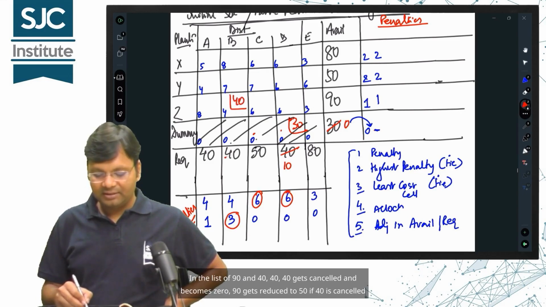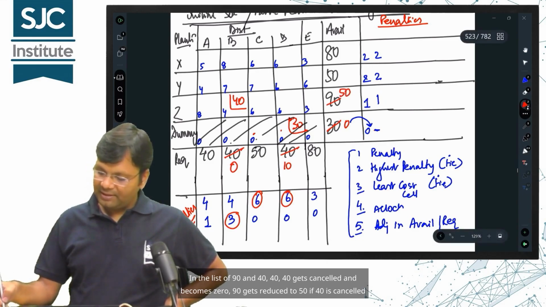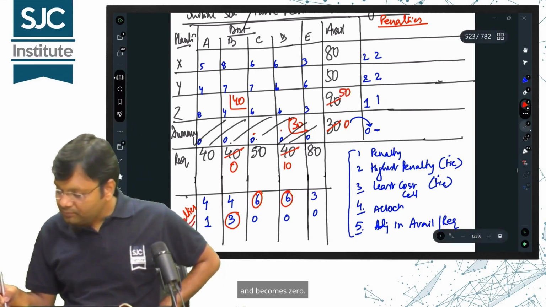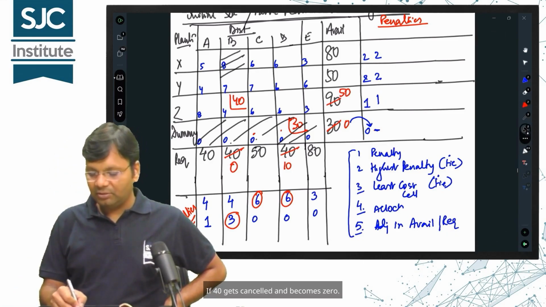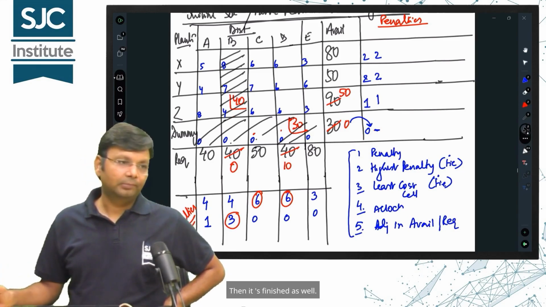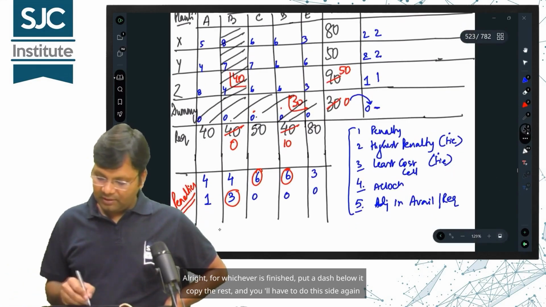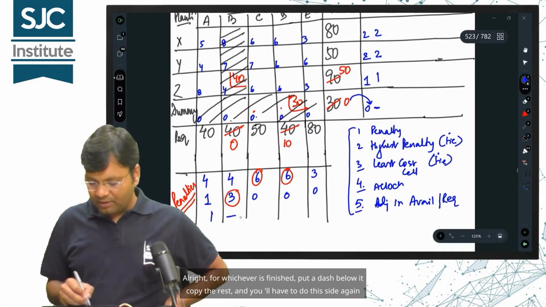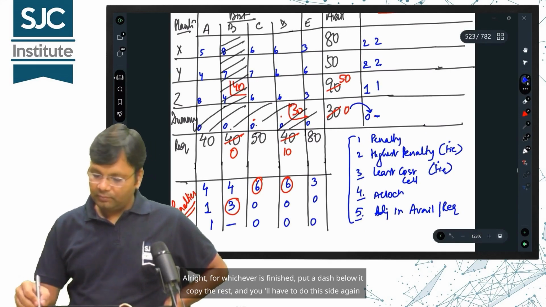In the list of 90 and 40, 40 gets cancelled and becomes 0. 90 gets reduced to 50 if 40 is cancelled and becomes 0. Then it's finished as well. For whichever is finished, put a dash below it, copy the rest, and you'll have to do this side again.